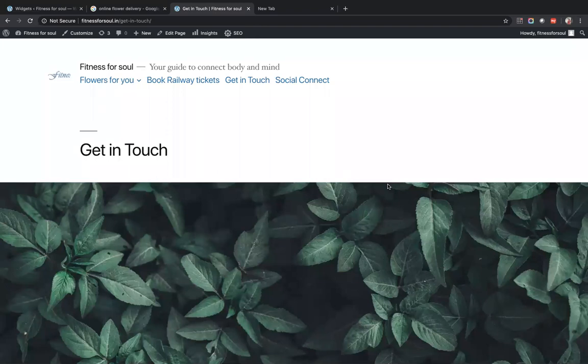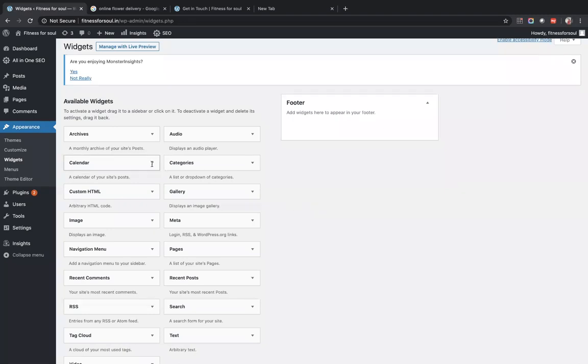That is the beauty of widgets. How many widgets do I want to create? Usually 2 to 3 max, based on the requirement. One widget can be a form, maybe, if it makes sense. One widget can be an internal search. One widget can be maybe a calendar for an events page, where on the 13th of next month a specific event will happen and the customer wants to fill in that calendar. By default these are the options that you have. Audio you can add, categories, all the categories that you have created. It impacts SEO not from a ranking perspective, but from a customer going on a site and using it.